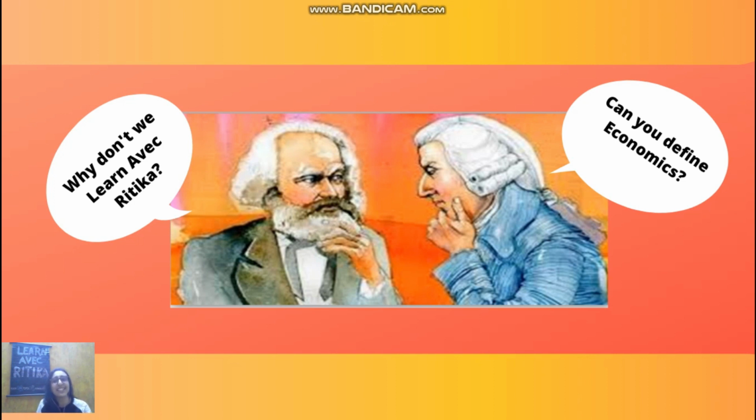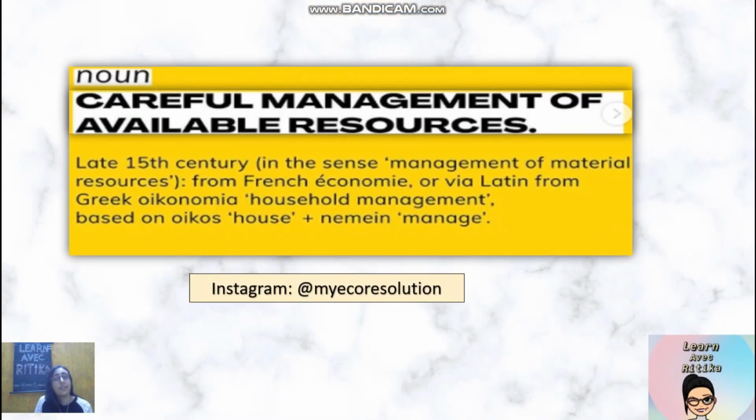Alright, so let's begin. How can you define economics in a bird's eye view? It is nothing but the careful management of available resources. In the late 15th century, it was known as management of material resources. The Greeks also knew it as household management.